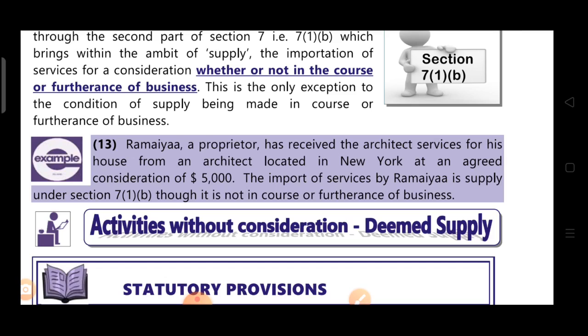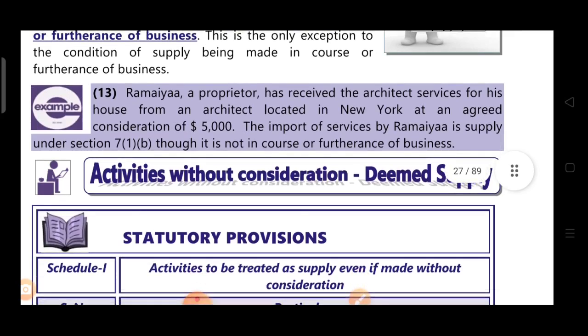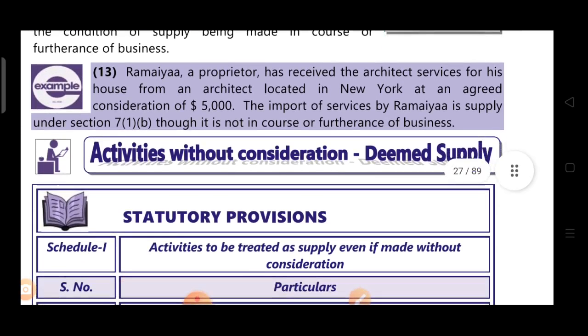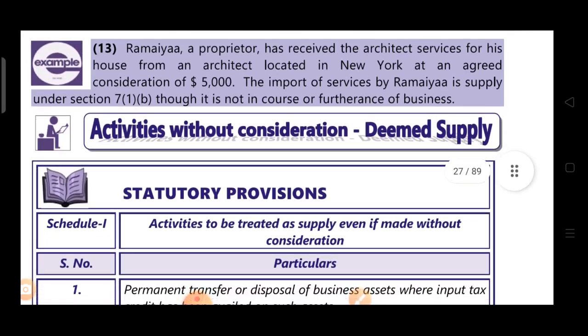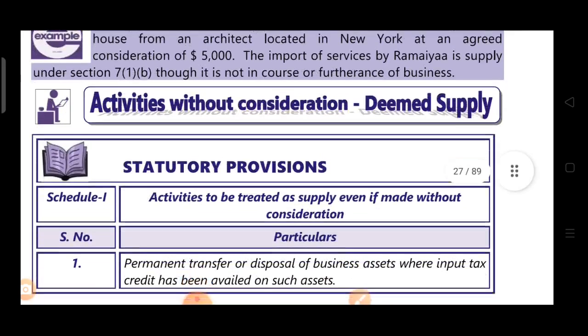Even if it is not in the course of business, then also it will be considered supply, but not as per 7.1a, but as per 7.1b. Okay. Suppose in this example Ramaiah would have taken architect services for his business, then it would be termed as supply under section 7.1a. Then it would be termed as in the course of business. But in this case, as he has taken services for his house, it will not be termed as in the course of business. Then also it is supply as per 7.1b.